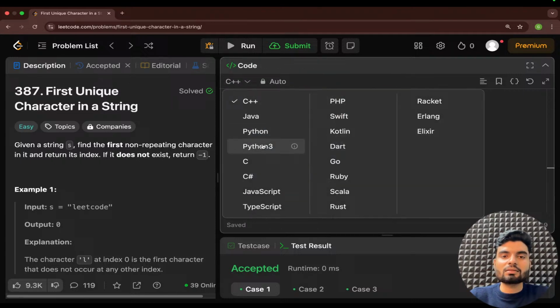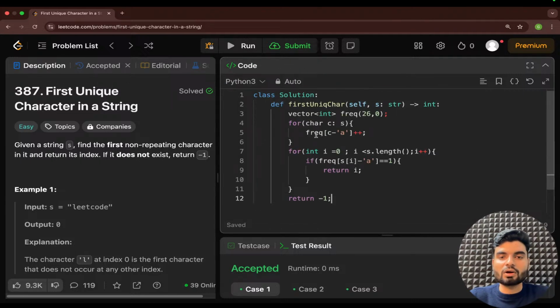We'll go to Python because I don't want to write the complete raw code. So now here you need a frequency list. I will have a frequency list assigned 0 and size should be 26. Okay, now I need a for loop. So probably I will use a for-in loop. So for c in s, that is a string, and every time you will subtract it.